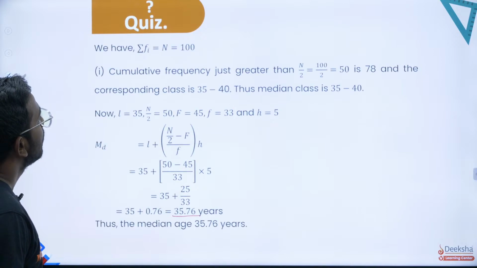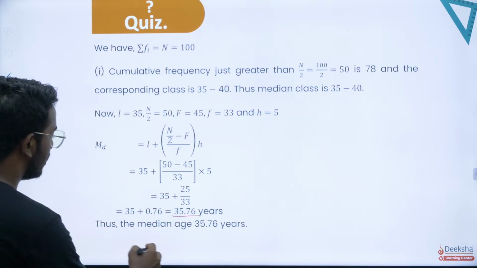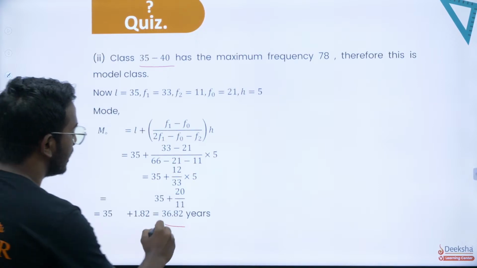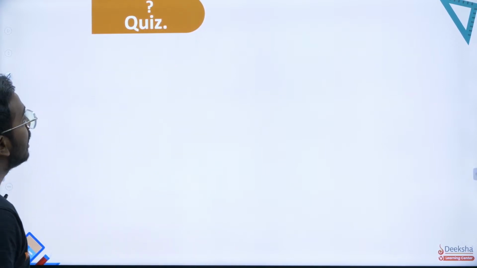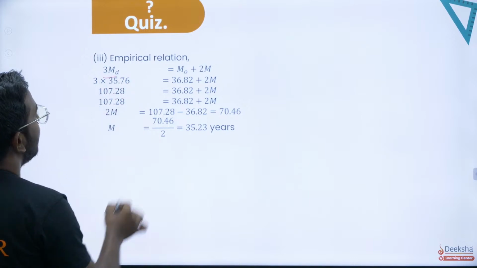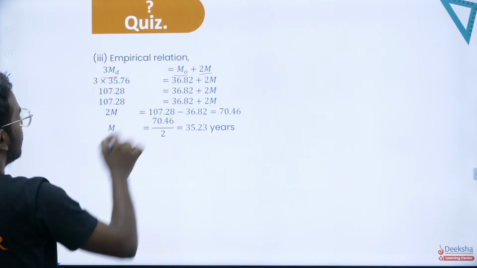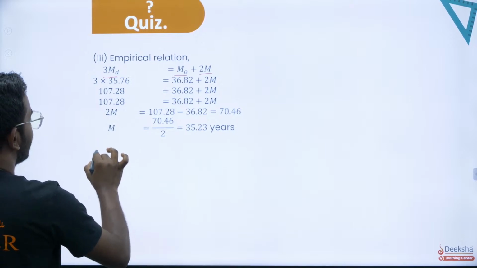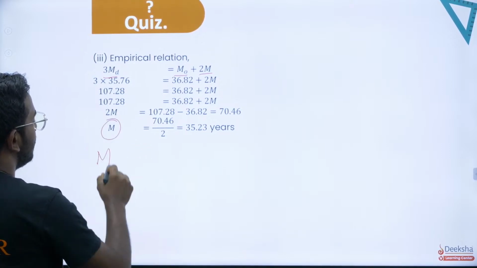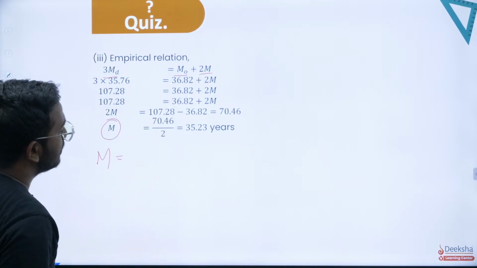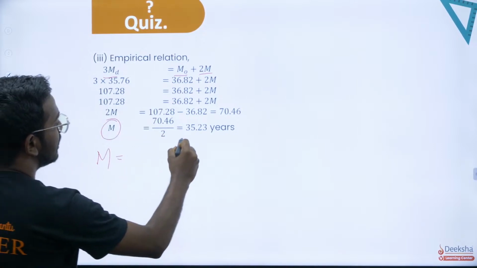From here you can say the median is 35.76 and the mode is 36.82, and apply the logic. See, 3 times of median is equal to mode plus 2 times of mean. So from here your m is basically the mean here. So mean is equal to, you'll end up with 70.46 by 2, that is 35.23.